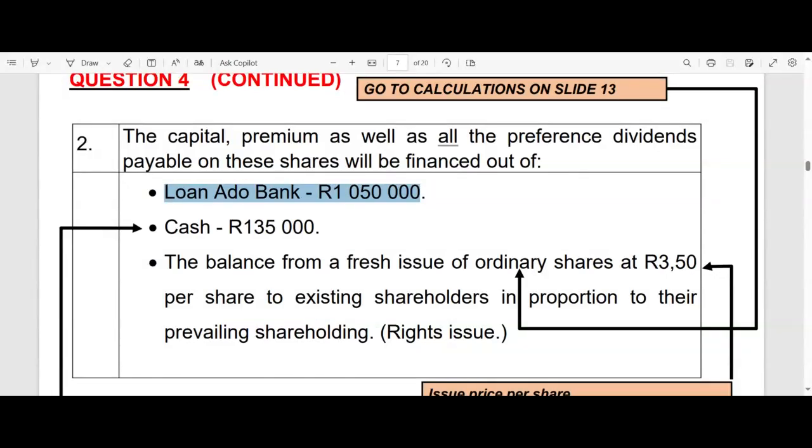Then, ladies and gentlemen, they have cash. Oh, they're not completely cash strapped. They might have millions in their bank account, but they say that 135,000 of their cash they can use as part of the financing plan. That's not to say that's all the cash they have. It'll be crazy if they use all their cash available for this redemption. Then they're going to be illiquid. They won't pass the liquidity test.